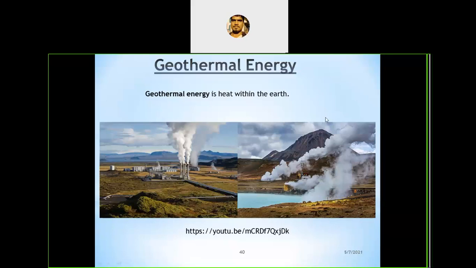Geothermal means the energy which is under the earth's crust, and that energy is used directly to generate electricity or any useful form of energy. That is called geothermal energy. Geothermal energy is the heat within the earth's crust. This energy which is embedded within the earth is called geothermal, according to various theories.